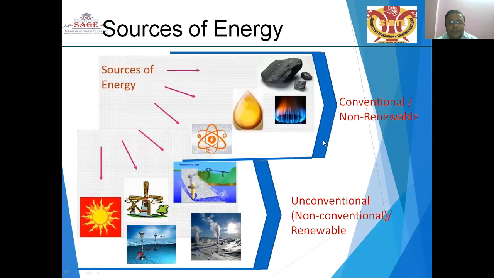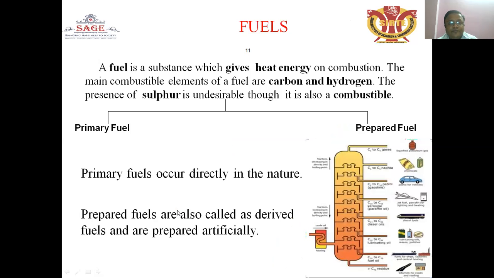Conventional sources, which you have been using all along, are petrol, diesel, charcoal and fuel. These are the conventional sources of energy. Atomic energy is also a conventional energy. But after deployment of the conventional energy sources for a certain time, we need non-conventional or renewable energy sources such as solar energy, wind energy, geothermal energy, or biogas energy. These are the renewable energies.